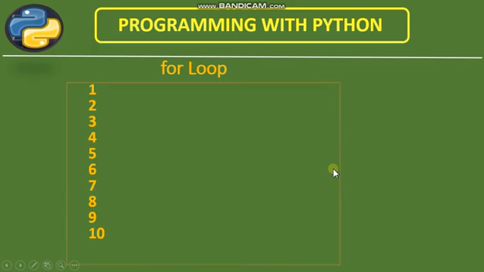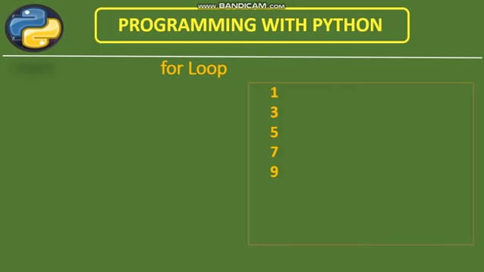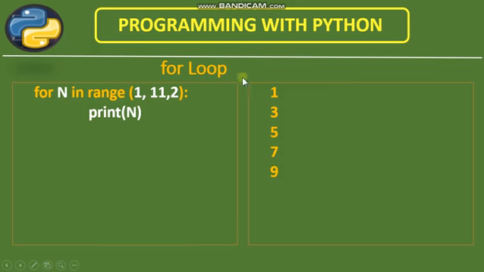Another example you can see here, same example, sorry. Here you can see another example where I have taken this third variable step. Same counter 1 to 11, n in range 1 to 11, and 2 I have taken, means the value of n will be increased by 2, means 1, then 3, then 5, then 7, then 9. That will stop at 10. The last value is 10, means 11 will have to be mentioned, but it is 10 as per the rule.